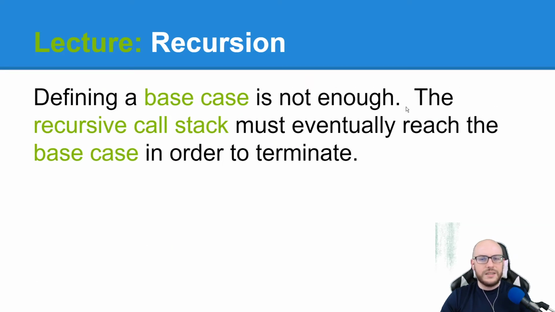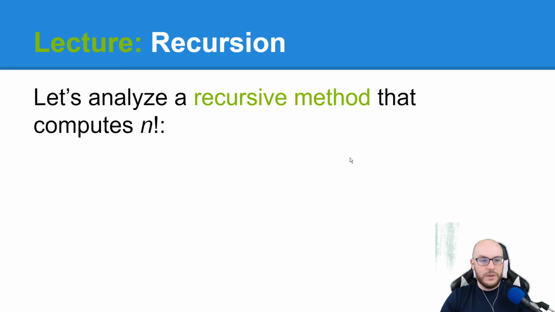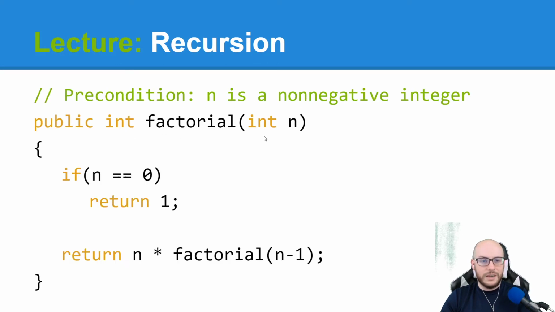So defining a base case is not enough. You actually have to approach it in order to terminate. I think a lot of this is going to make a little bit more sense if we just dive into some code. So what I want to consider is a very popular recursive method, which is computing a factorial.